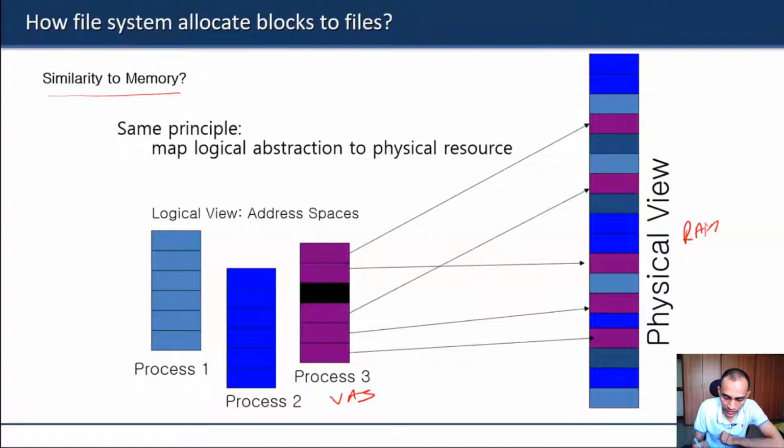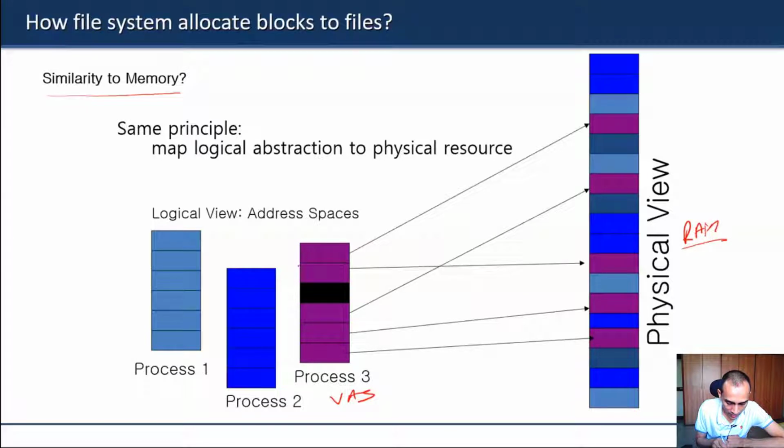Now for disk, we are saying it's a block addressable disk or a sector addressable disk. So the physical resource is again similar to the RAM. You have an array of blocks or bytes or whatever, and you can see processes as files.